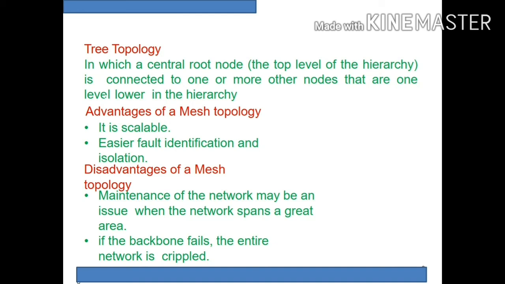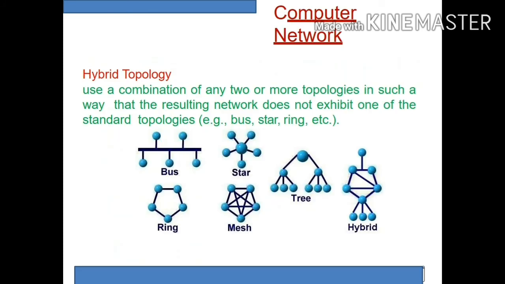Then coming to tree, as the name suggests, it is in a hierarchical mode, with many branches from lower to higher level. It is scalable and easier for identification and isolation. Maintenance of the network may be an issue because it spans a great area. And if the backbone fails, the entire network is crippled, like in ring topology. Then hybrid means it is a combination of two or more topologies.